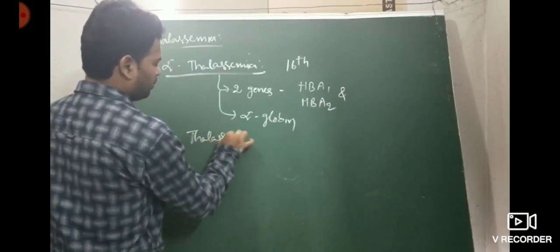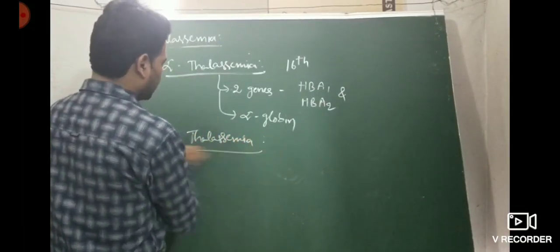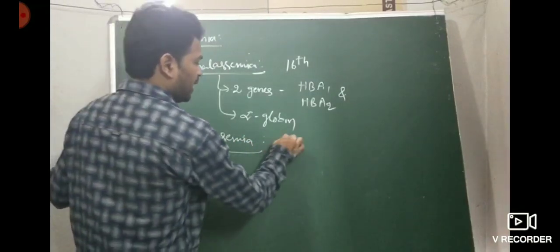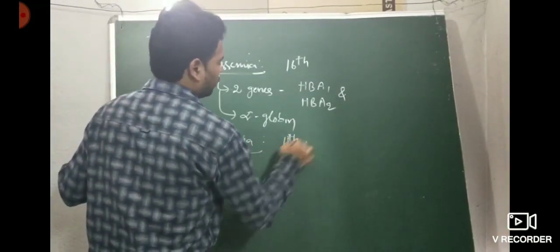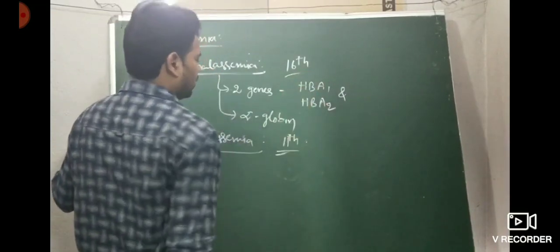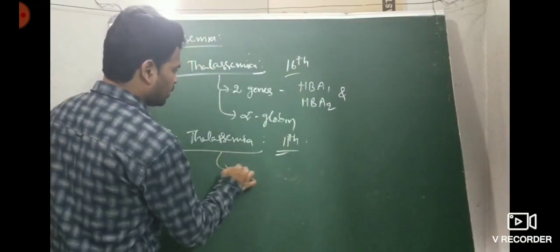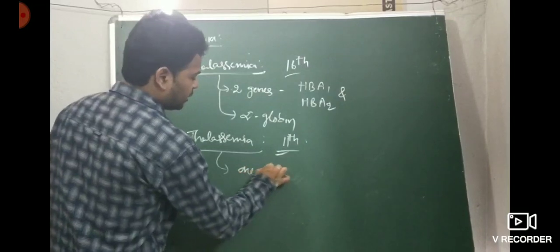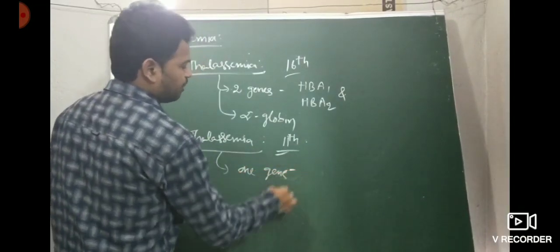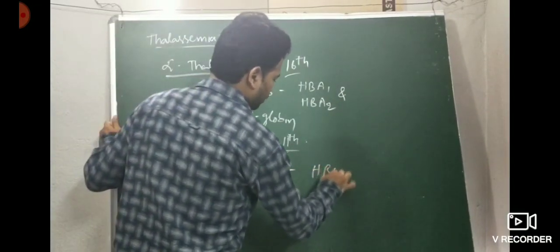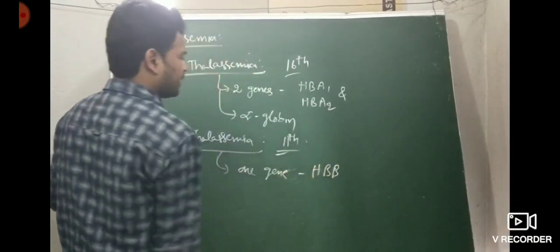Beta thalassemia is nothing but the 11th chromosome being affected. Only a single gene controls this thalassemia, that is the HBB gene.